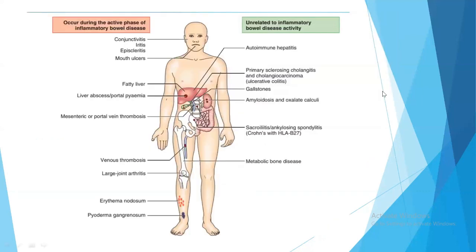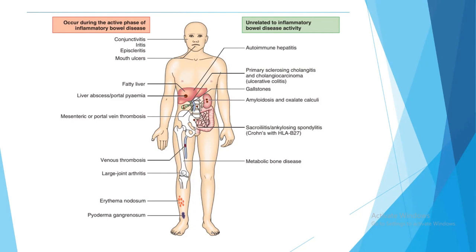Now let's talk about the extra-intestinal manifestations of the inflammatory bowel diseases. The complications may occur during the active phase of the inflammatory bowel disease, which may include conjunctivitis, iritis, episcleritis. Now you can see that many of the conditions in this figure are autoimmune conditions. So autoimmune disease plays a very important role in the pathogenesis of inflammatory bowel disease.